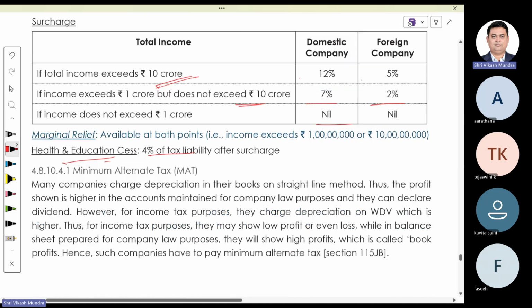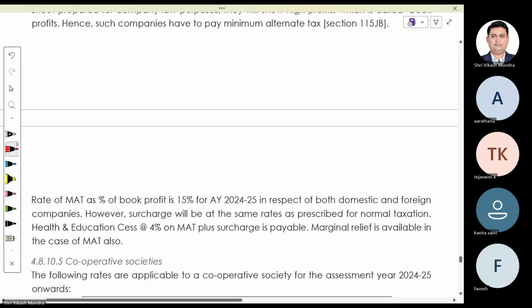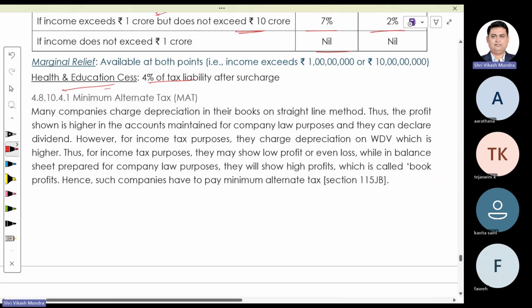Minimum alternate tax. What do you mean by minimum alternate tax? Minimum alternate tax, in a nutshell, is known as MAT. Very famous. What is MAT? Any idea?